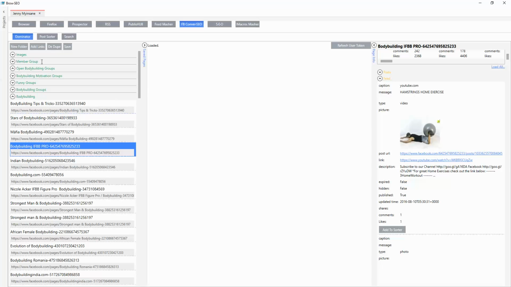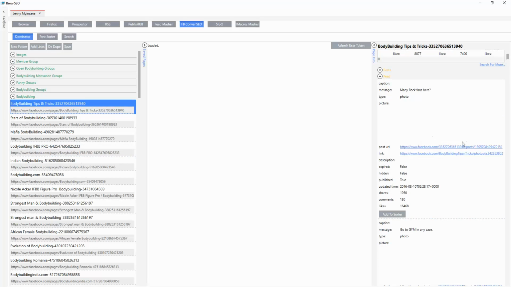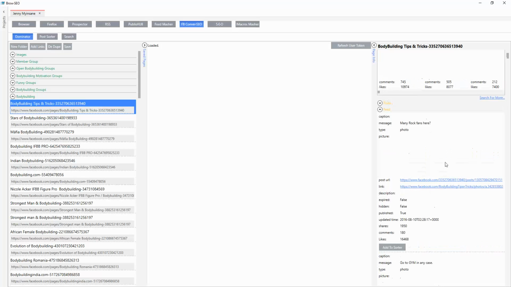So you know what? I'm going to pause it and let these load, and I'm going to come back to you, and we're going to dig straight down into these fan pages and show you how awesome FB ConverSEO is to do that. Okay, so it looks like I don't have to do that. It's loaded all by itself.